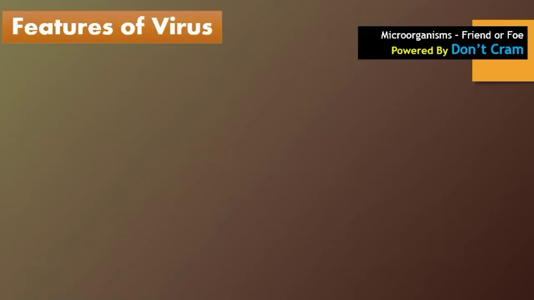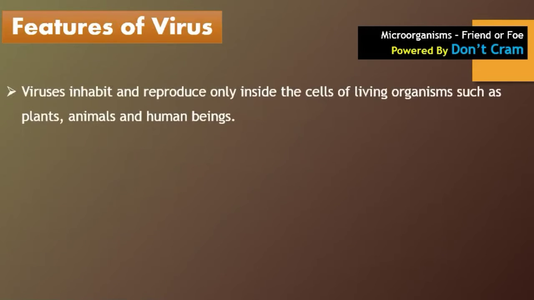Next, some features of the virus are the following. A virus inhabits and reproduces only inside the cell of a living being, because it cannot reproduce or respire outside a living body. So it can be present inside a plant, an animal or a human being.